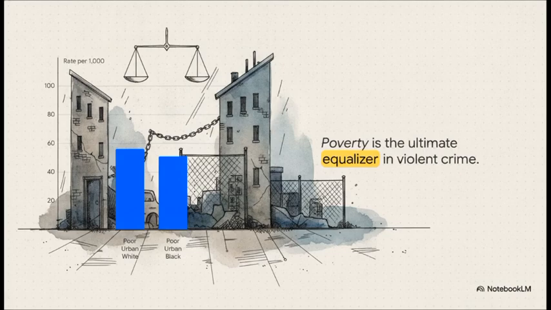Criminological research has largely shifted from viewing crime through a racial lens to viewing it through an economic one, focusing heavily on concentrated poverty. There's a surprisingly fascinating piece of data from the Bureau of Justice Statistics that completely flips the common narrative on its head.